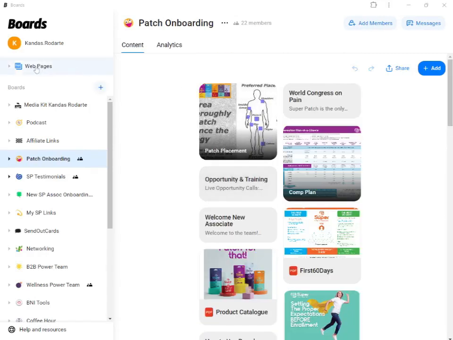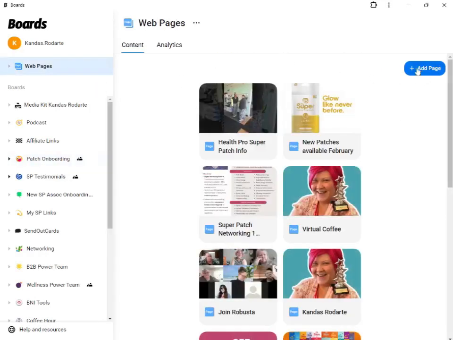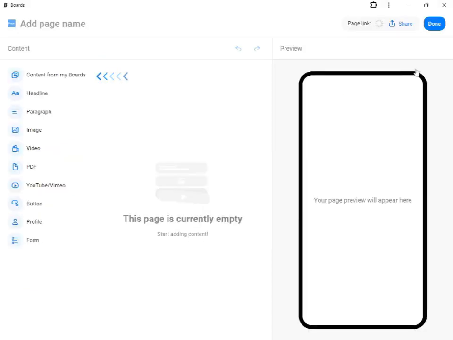So web pages, we're going to go back to web pages, and there's a little blue button here, and this is going to give us our page editing platform. Again, I'm taking an email that I want to share with other people, but I don't have email addresses for most of them. I have text messaging options and instant messaging options, but not email options, because this is 2024 and most of us don't use email. I'm going to take this email that I received and turn it into a web page using Boards.